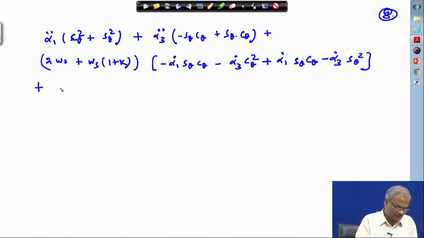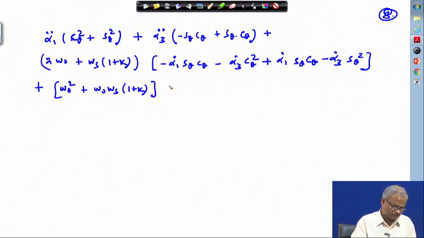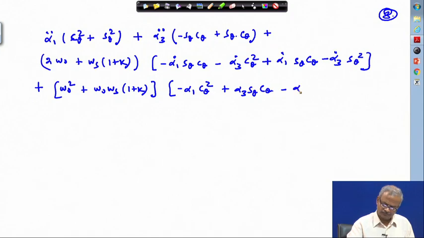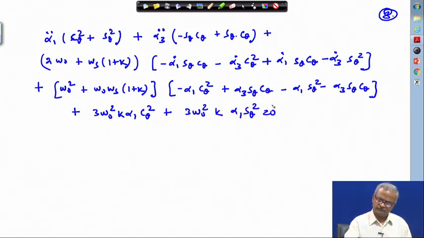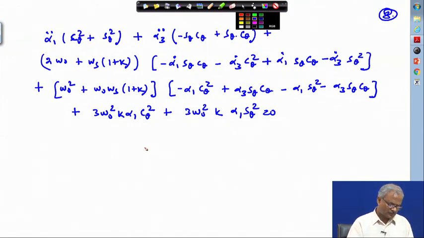These are all the terms we need to add. So, some of the terms will drop out.